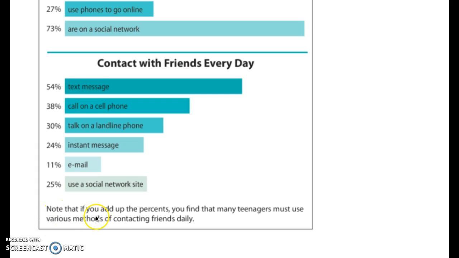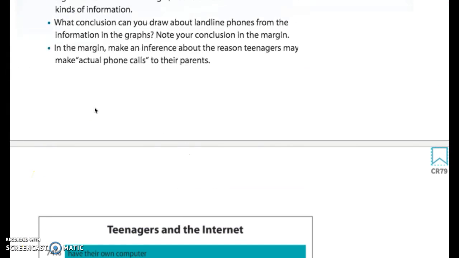So it says, note that if you add up the percents, you find that many teenagers must use these various methods to contact friends daily. So all this adds to more than 100%, which means that a student might fall into this category and this category, which is why this adds up to more than 100%. So having that in mind, let's go back to our question.